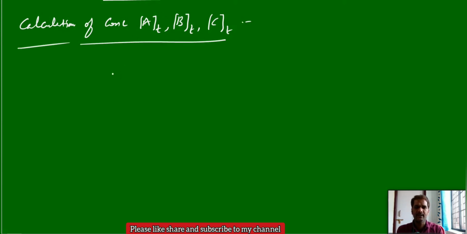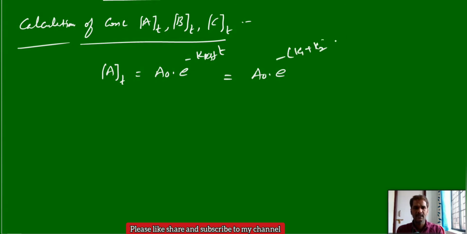Anyhow, the concentration of A at a time t for this particular reaction we have already calculated, that is At is equal to A0 e power minus K effective into t, right. That means K1 plus K2 t, that part is over. Or this you can write as A0 into e power minus (K1 plus K2) t.